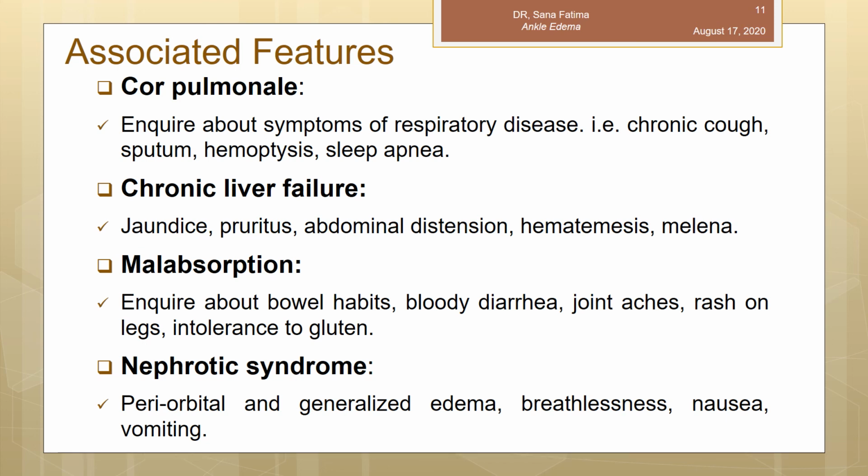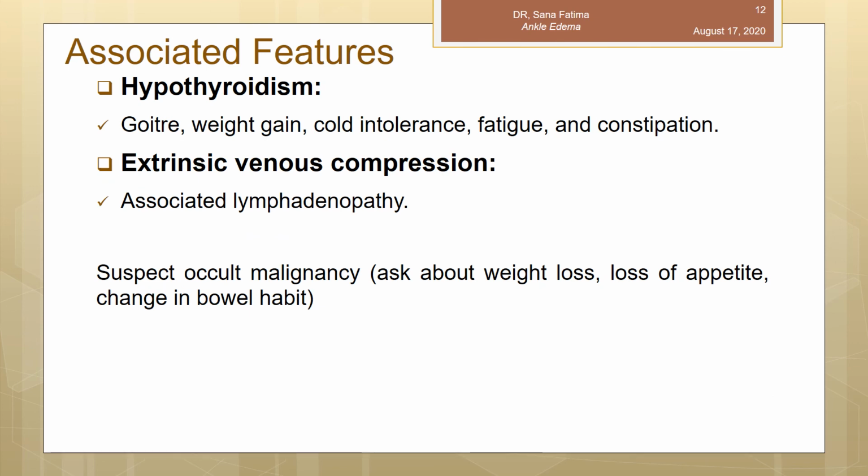Now, for nephrotic syndrome, we will ask about periorbital or generalized edema, breathlessness, nausea, and vomiting. Then we will ask about hypothyroidism symptoms, any history of goiter, weight gain, cold intolerance, fatigability, constipation, or menorrhagia.